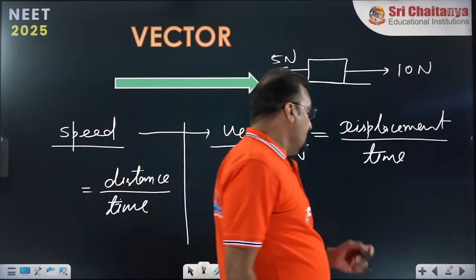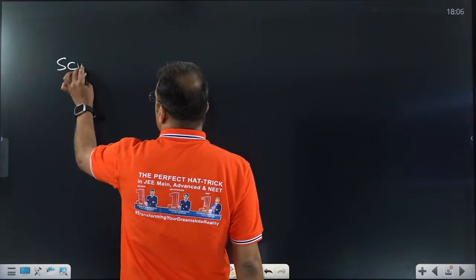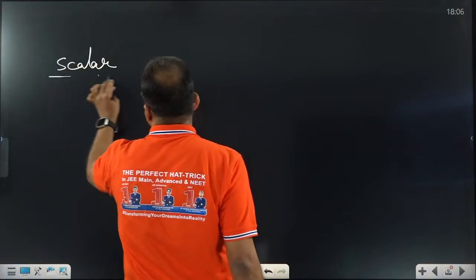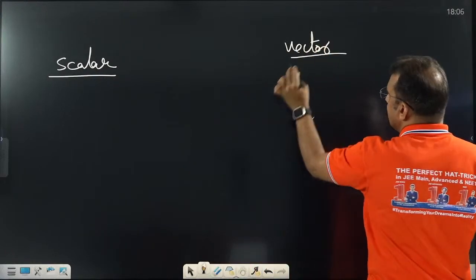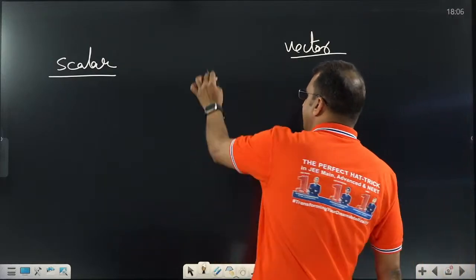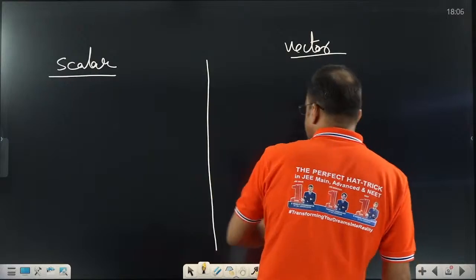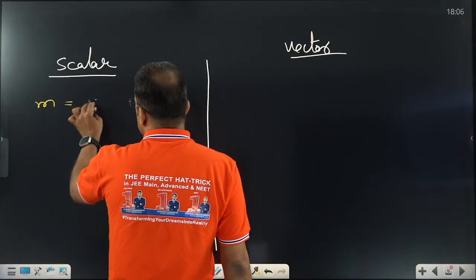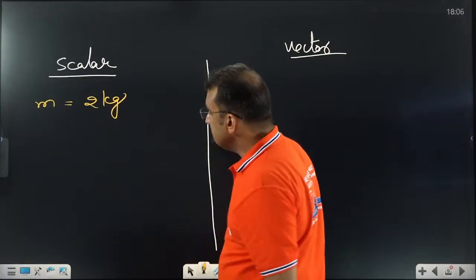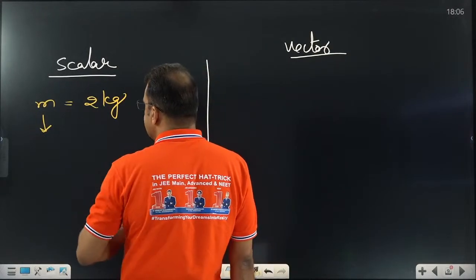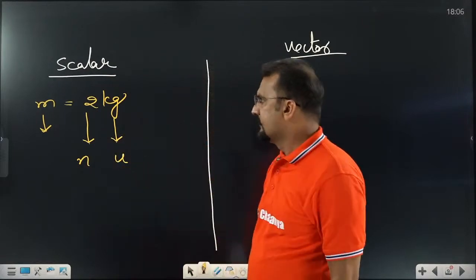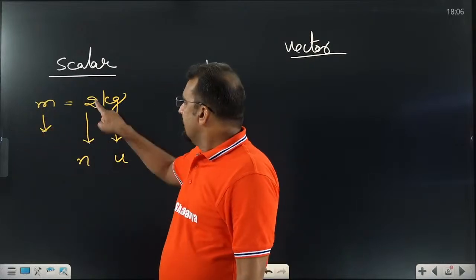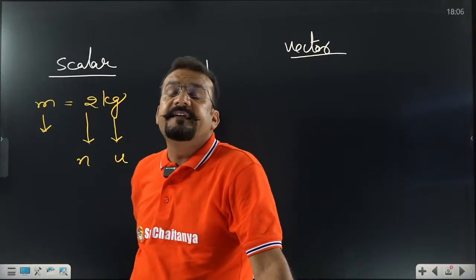When we are going into physics detail concept, very important, let us make two columns. One is for scalar, second one for vector. Let us define both the quantities separately. What is the meaning of this one? Dear student, scalar means what we require. So take one example, mass equal to 2 kg. Mass itself is a physical quantity, 2 is its numerical value, kg is its unit. Very important.